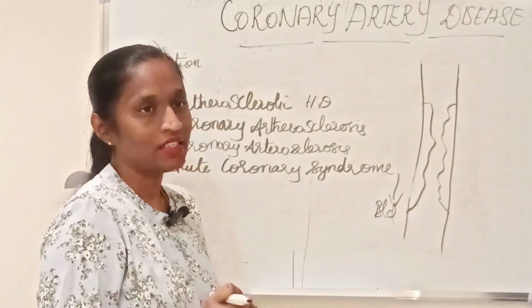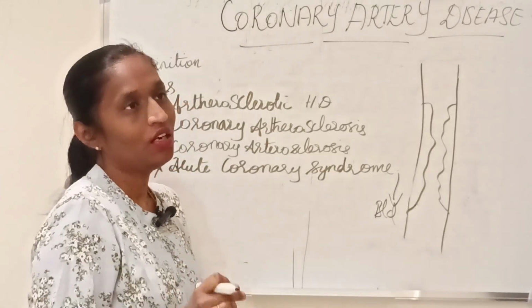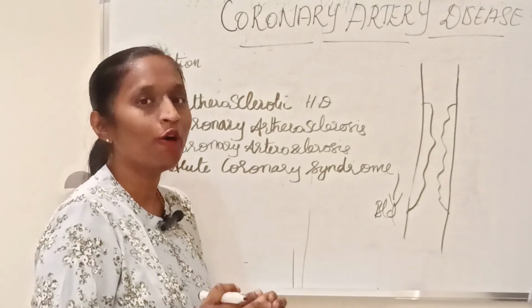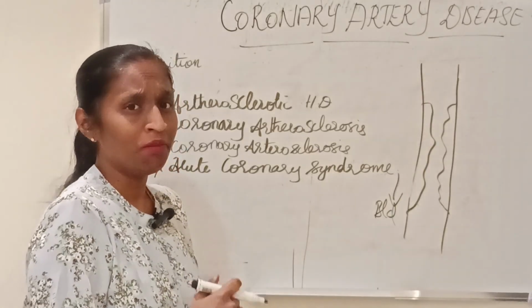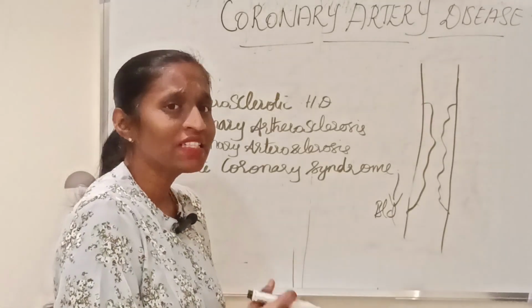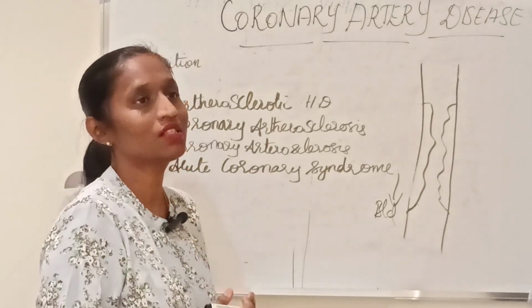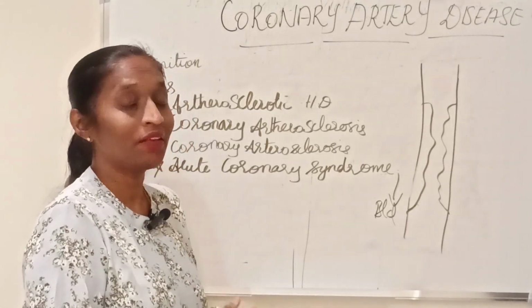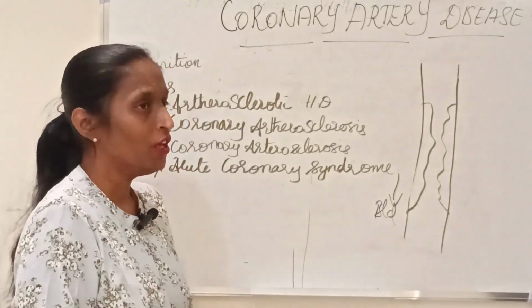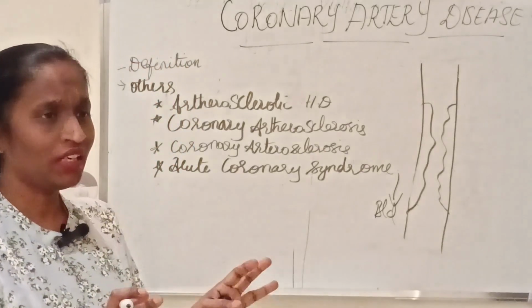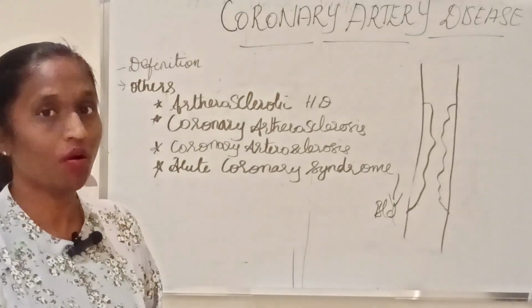Okay, if there is any accumulation of atherosclerosis in the intimal layer of the blood vessels, it may lead to decreased blood supply and increased demand of blood and oxygen in the cardiac muscles, that we call coronary artery disease. Here we have many other names or forms of coronary artery disease also.